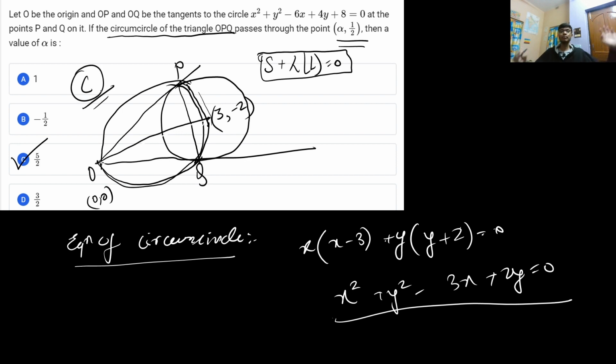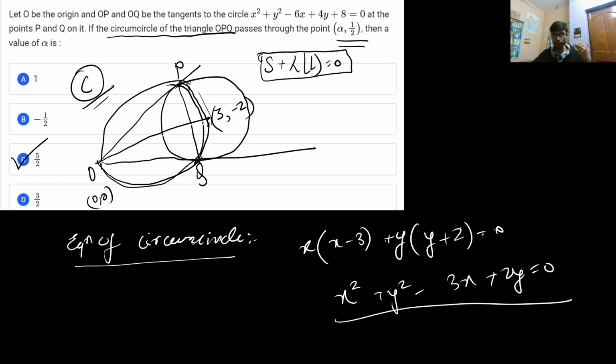Alright, so this is again a pretty simple problem. If you know the geometric implication, that whenever you get two tangents enclosing a triangle, and you have to find the circumcircle of that particular triangle, then definitely it encloses the point O. So you can have the proof of it.